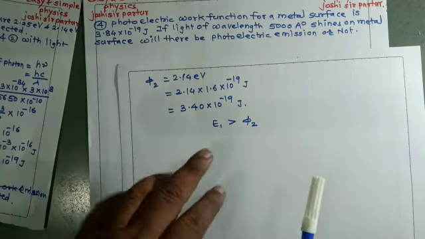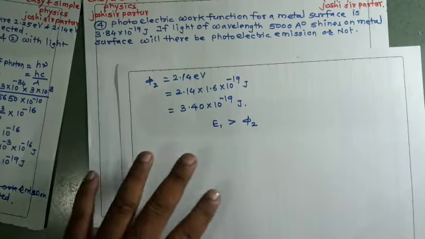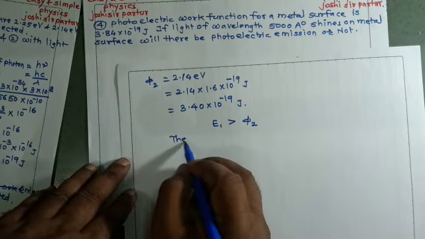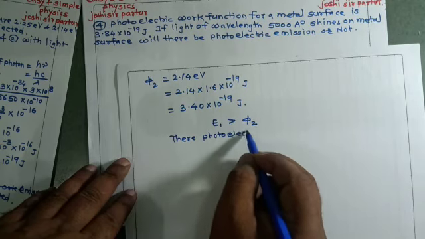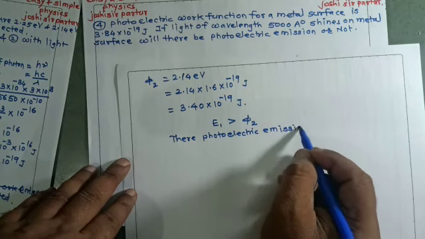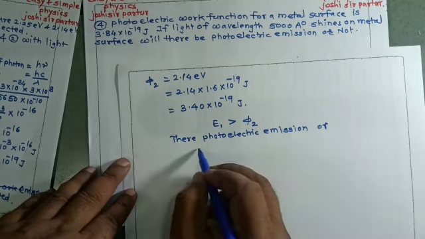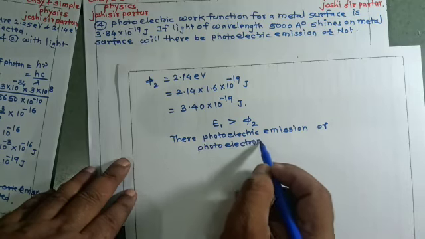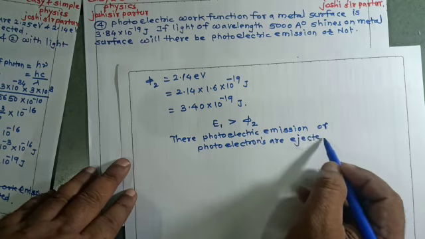When the energy is greater than the work function phi2, there is photoelectric emission, or we say photoelectrons are ejected.